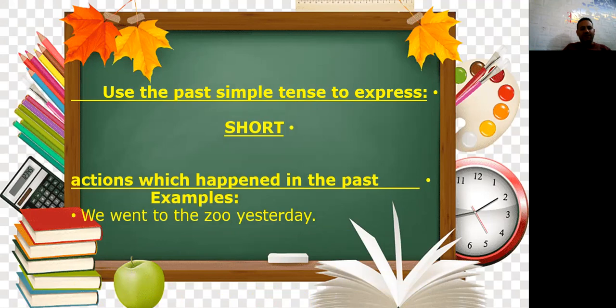We went to the zoo yesterday. We have here the zoo, went, it's past, and yesterday, past time. Ahmed and Ali visited their uncle last week. We have here last week and visited. So I have two kinds of verb. Visited, regular verb, ends in ed, and went, irregular verb. Like go, went, buy, bought, ring, rang, sing, sang, meet, met, bring, brought, etc.